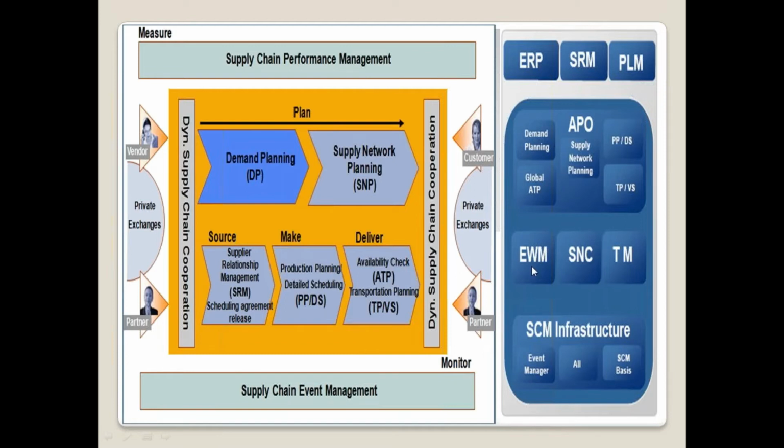Other than APO, there are extended warehouse management, supply network collaboration, transportation management, event management, service cost planning, and other modules. So the whole part is SCM. Supply chain management is like an ocean. You can take the piece you are interested in, or that has more job opportunities, or is relevant for you. It's not that a person learns and works on all things. Even many companies have not implemented all of them. Whatever is really required, only those they implement. So we have to specialize in what we want.